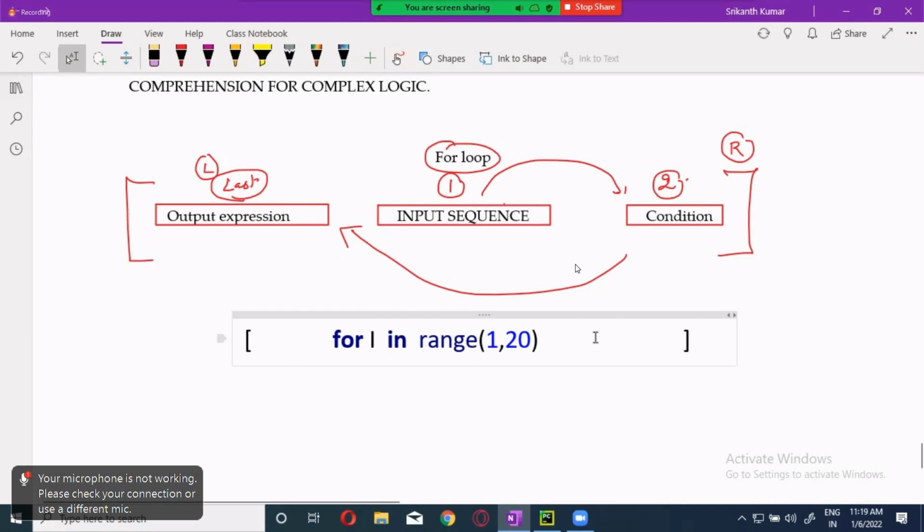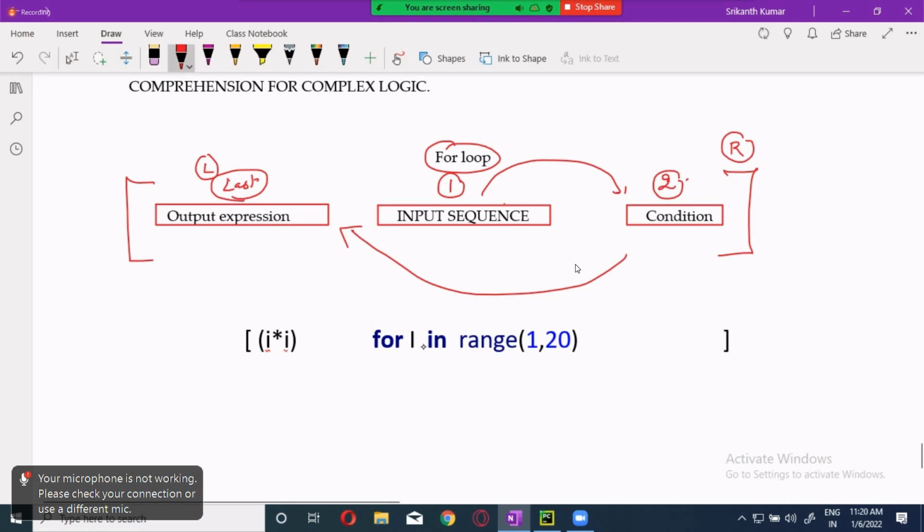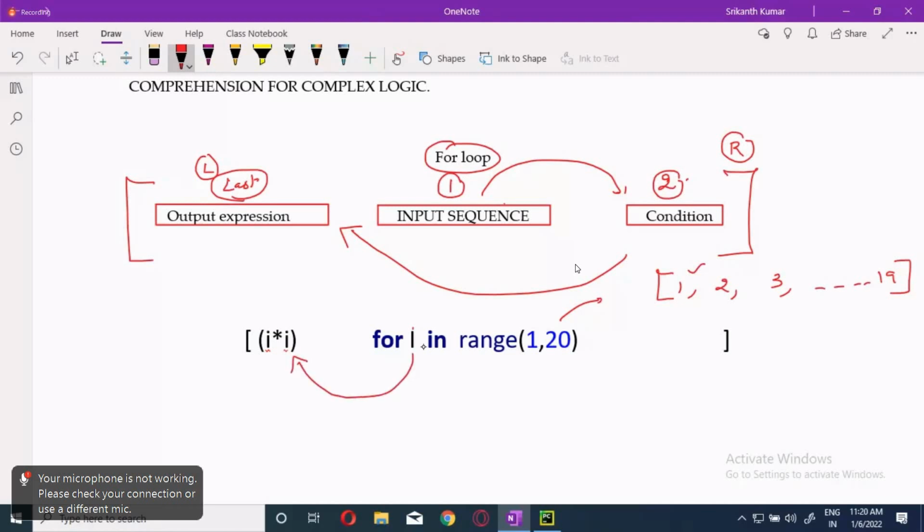Is there any condition? No condition for us. So directly the output expression. Where should the output expression be? Extreme left. So what should it be? i into i. Now from here, what will it do? This will generate the values 1, 2, 3 till 19. So first I will have 1. Now there is no condition, so directly it will go over here. What is there? i into i. That will be 1. 1 will be dumped into this list.